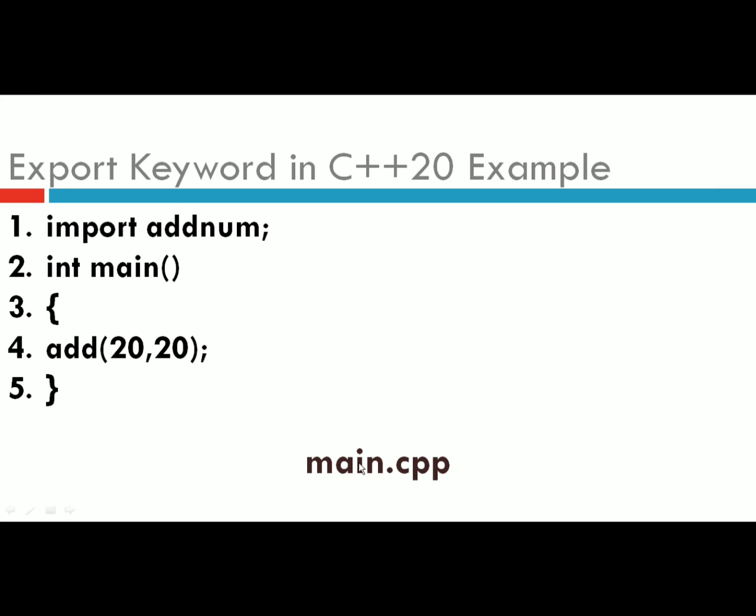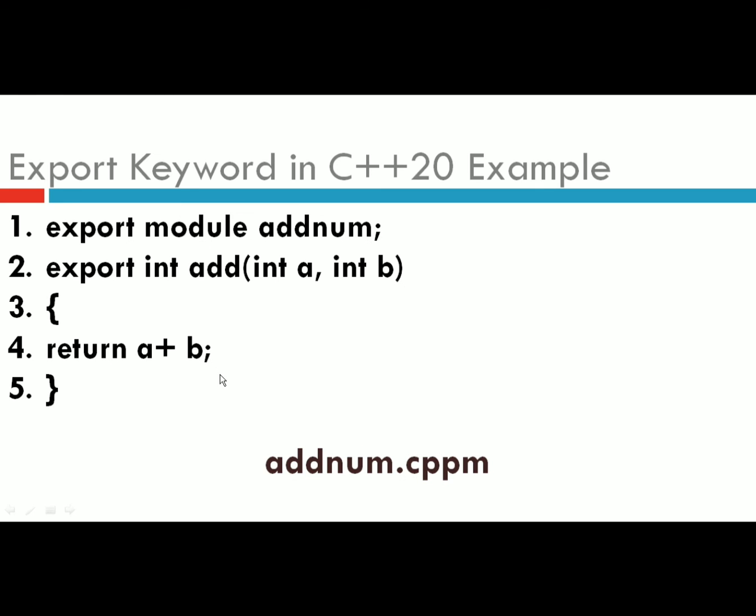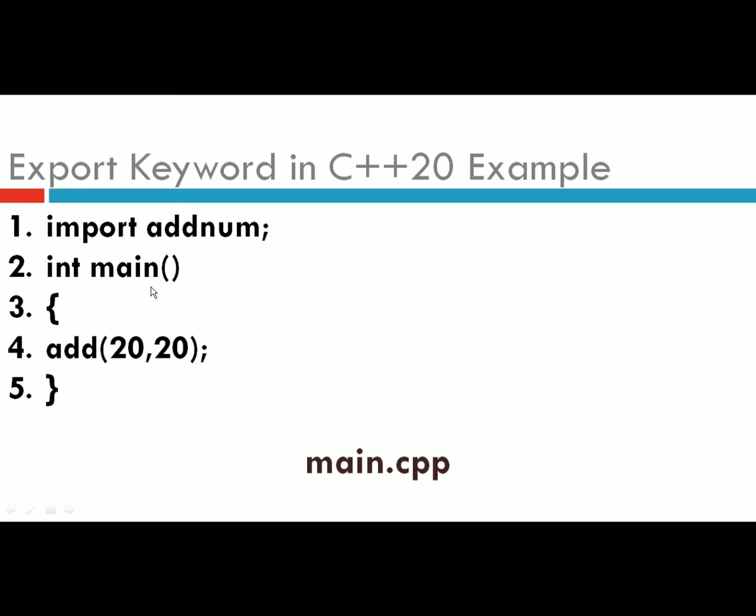In this main.cpp file I first import the addNum module, and then I can directly call the add function and pass two parameters, 20 and 20. The add function will get called and return the sum of a and b. This is how the export and import keywords can be used in the C++ 20 standard.